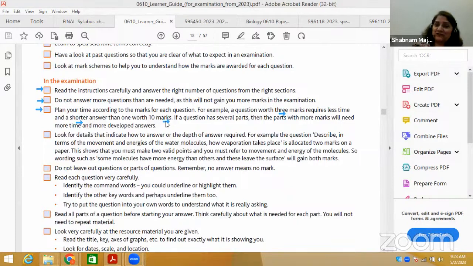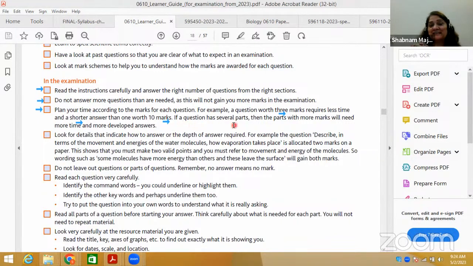Up to 10 marks they have mentioned here, but you will not get a 10 marks question anymore as such, because I'm going to share with you the 2023 specimen papers also for IGCSE and O levels both, and even for IGCSE February March paper also I'm going to share, so that you should know how to attempt the paper as well.